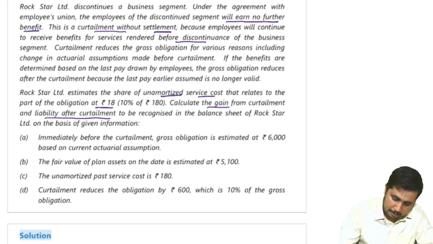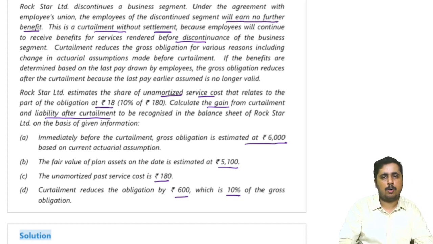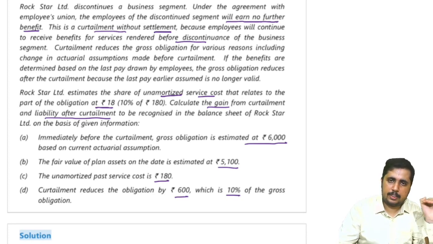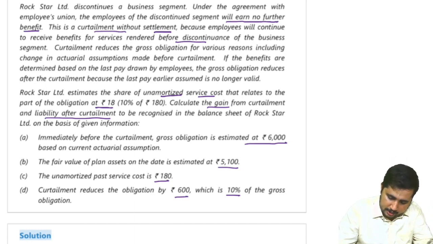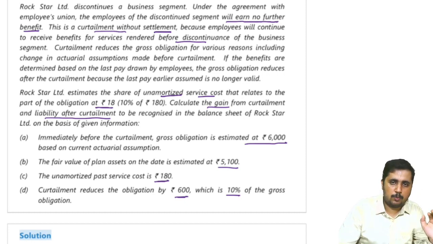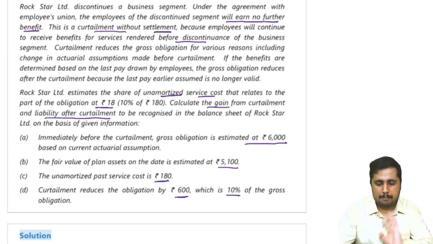Immediately before the curtailment, gross obligation was 6,000. The fair value of plan asset was 5100. Unamortized past service cost is 180. Curtailment reduces the obligation by 600, which is 10% of the gross obligation. Curtailment is happening, because of which the liability will be reduced. Liability reduction, they are mentioning that it will be reduced by 600. Unamortized past service cost is 180. 10% is getting reduced. Okay, that is the scenario which is happening.